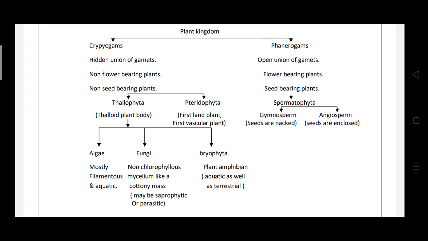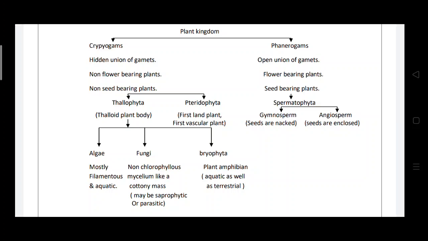You are already familiar with the thallophyta group, because we covered it last semester, in which you studied examples of algae, fungi and bryophyta. In algae you studied Nostoc and I think Spirogyra. In fungi, you studied Rhizopus and Aspergillus.